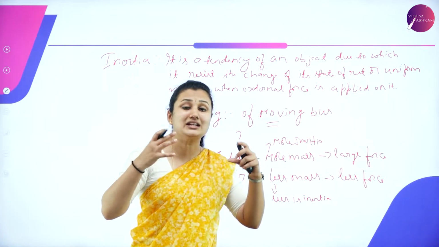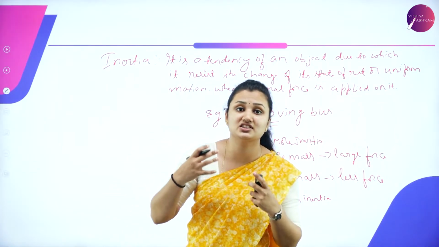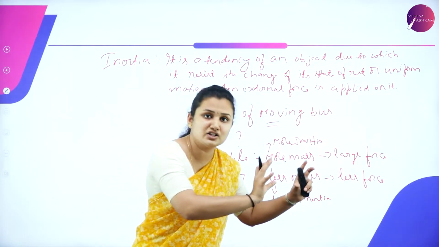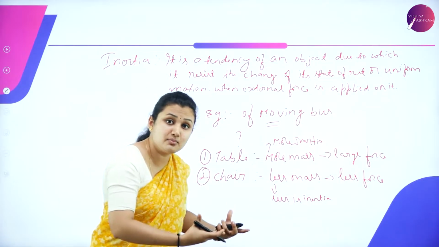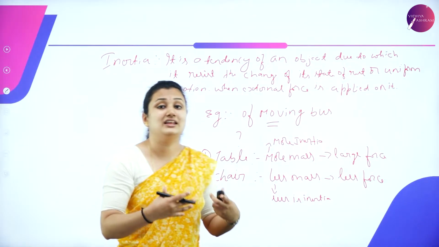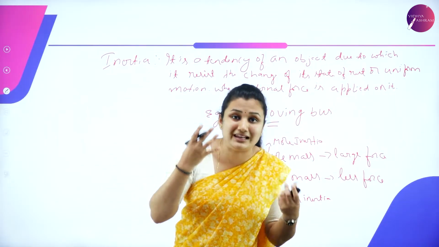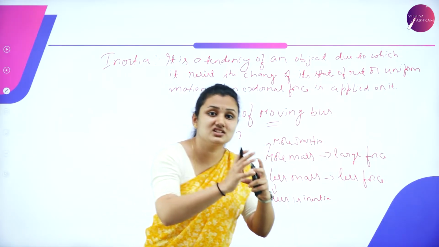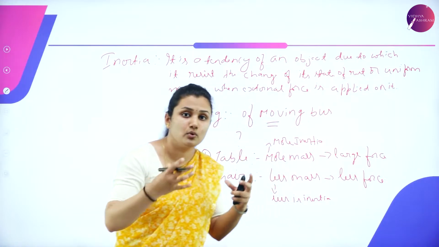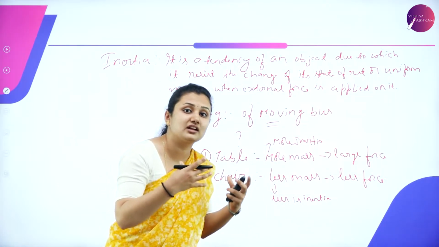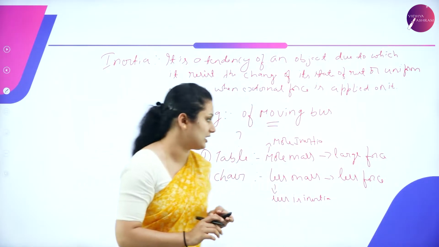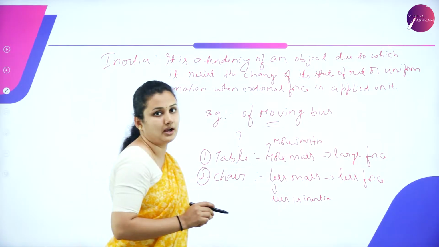That means it will resist changing its state of rest or uniform motion. That's why you have to apply a large force. When you have less mass, for example a chair, the inertia will be less. Inertia is the property of the body to resist the change of its state of rest or uniform motion. So less force is enough to push the chair. So this is about inertia.